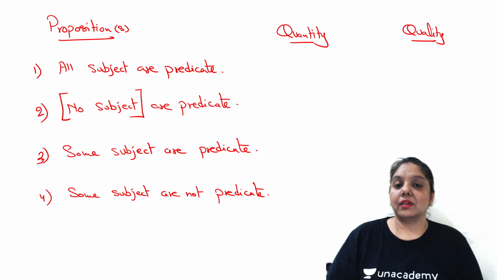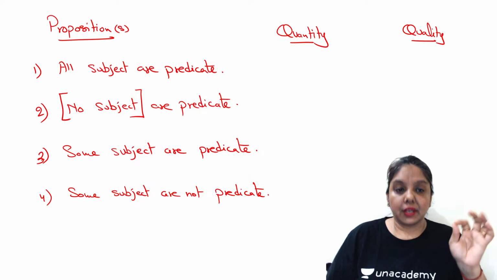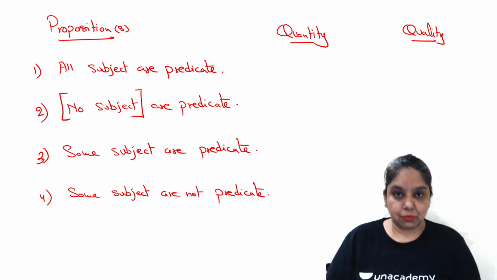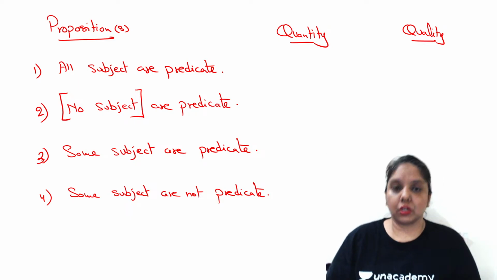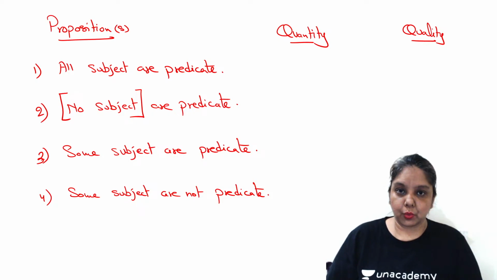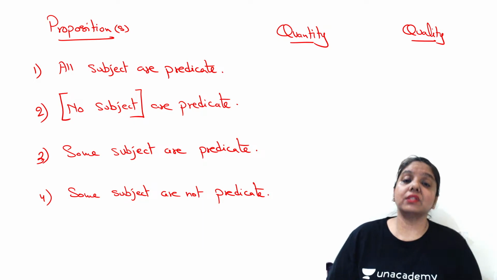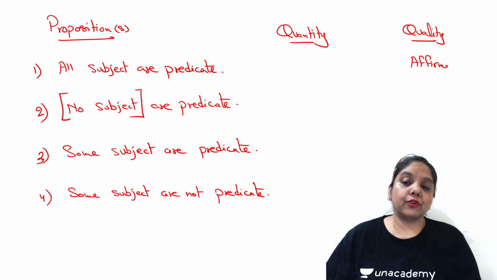The concept here, when we talk about the chapter called categorical syllogism, is to find out what exactly the relationship is between subject and predicate. If there is a clear defined relationship between the subject and predicate, which is there in point number 1, that all subjects are predicate, so there is a clear defined relationship, we say that the quality category for this kind of proposition is said to be an affirmative one, or we even call it a positive quality.